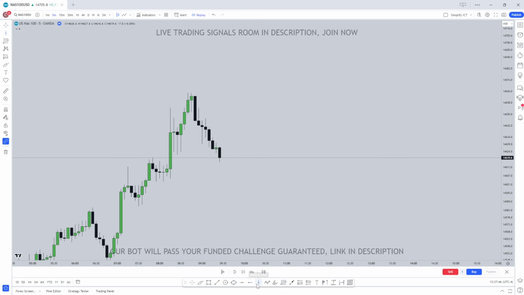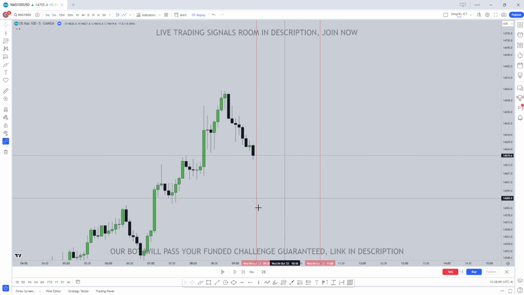And another key rule is we're going to be on the 5-minute time frame mainly, and we're also going to be dropping down to the 1-minute time frame. So as you can see, I've marked out my time window here, 9:30 a.m. to 11 a.m. We're following the rules step by step, we're sticking to the trading plan.